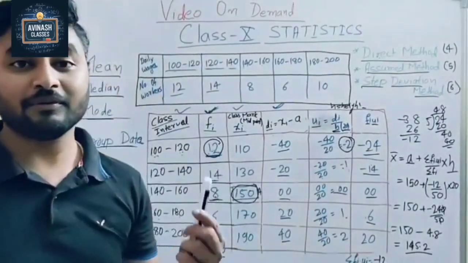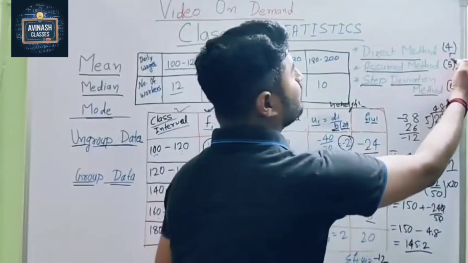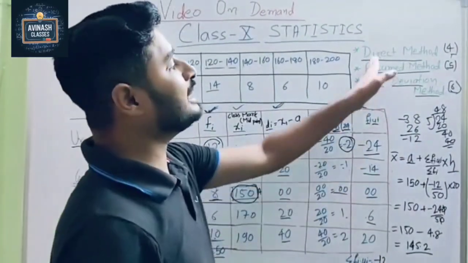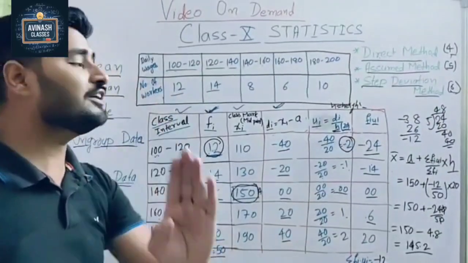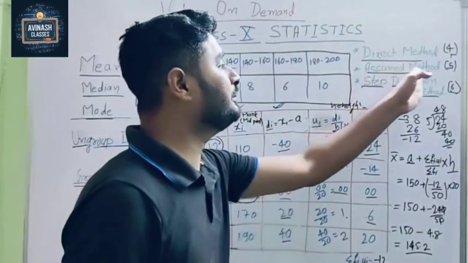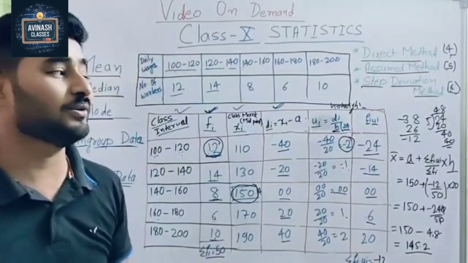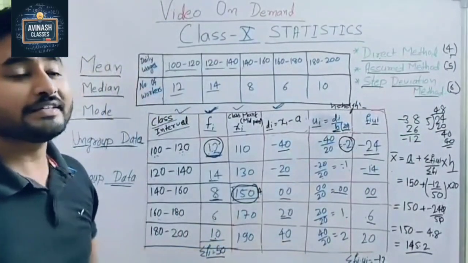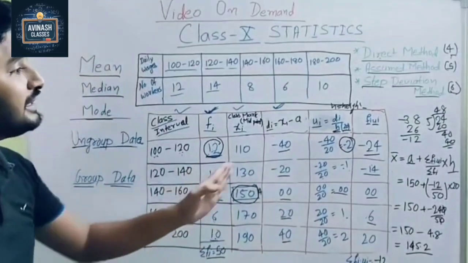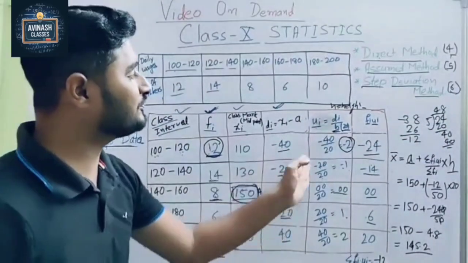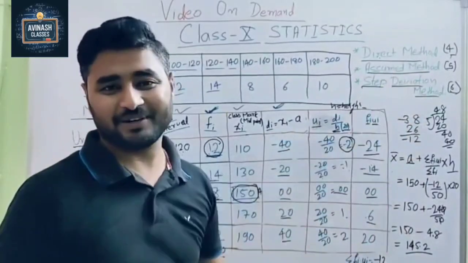Now the time of surprise. Sir, why did you write here 4, 5, 6? See, when we are doing the direct method, at that time we are using 4 columns: 1, 2, 3, 4. When we use the assumed mean method, at that time we are using 5 columns. Now in front of you, the step deviation method. So how many columns does the step deviation method have? 6: 1, 2, 3, 4, 5, 6. So now your surprise is open.